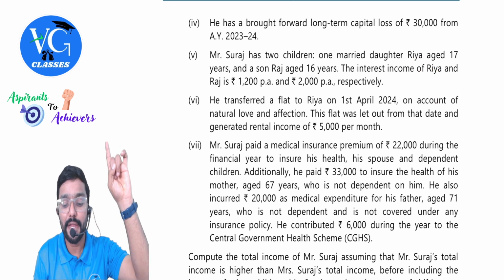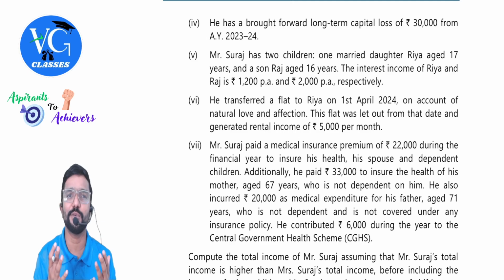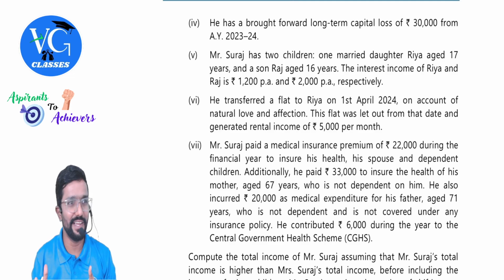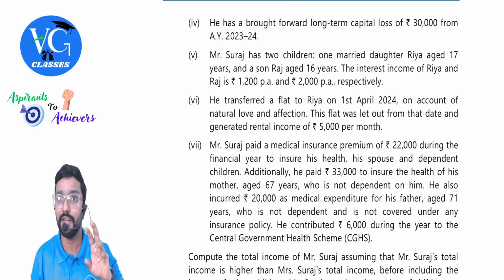Who is Ria? Married daughter. Sir, how can you marry a minor daughter, sir? Please don't question the question. Please follow whatever we have given. Yes. Okay. So we know it is illegal, but in the question when they are given, even in the provisions and all, they are given like that. Married daughter, not married daughter and all.